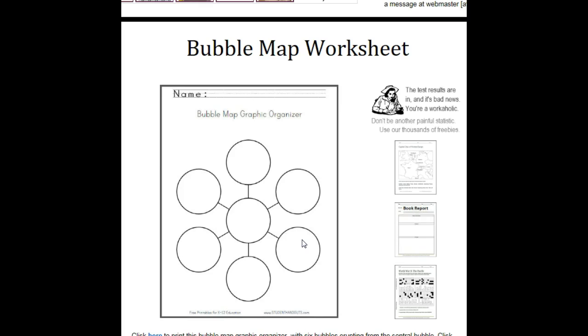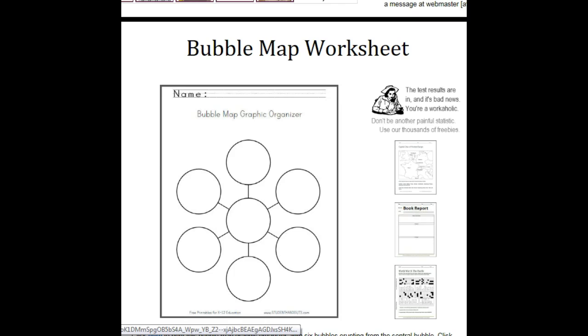Once they've had a chance to fill out this graphic organizer, they can also include in each bubble a picture of something that they remember from that continent. So for example, if they wrote Australia, they could put a picture of a koala bear. If they wrote Europe and we talked about St. Patrick's Day, they could put a picture of that as well. Once they have filled out this bubble map, you will be able to use this later when they are writing about the favorite continent or country that they visited during your virtual field trip.